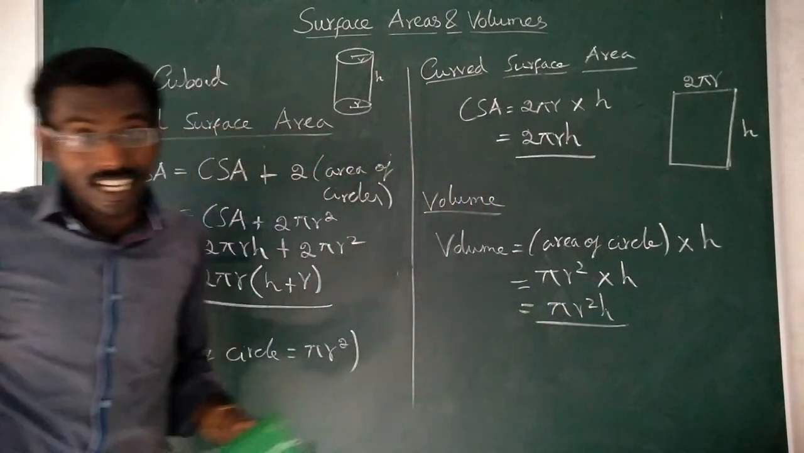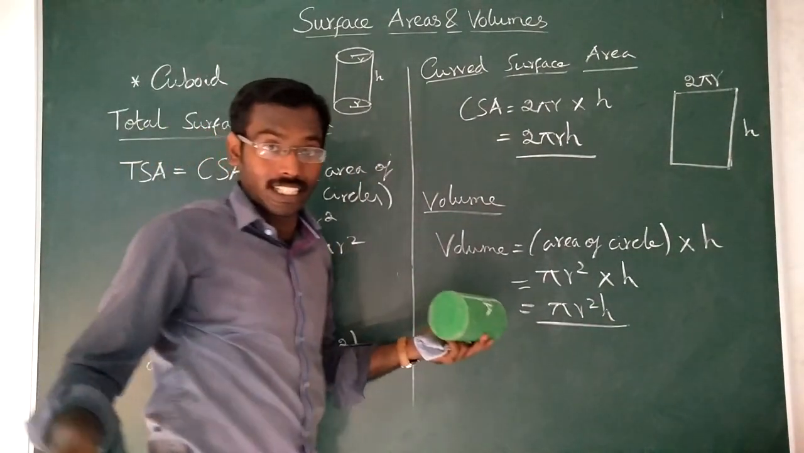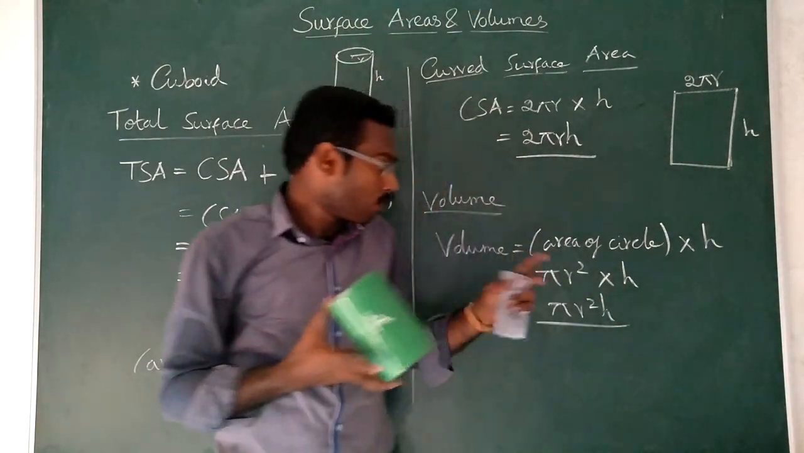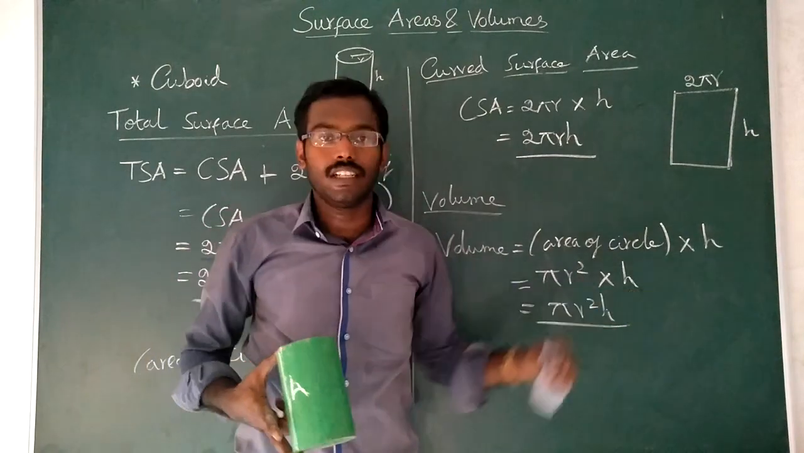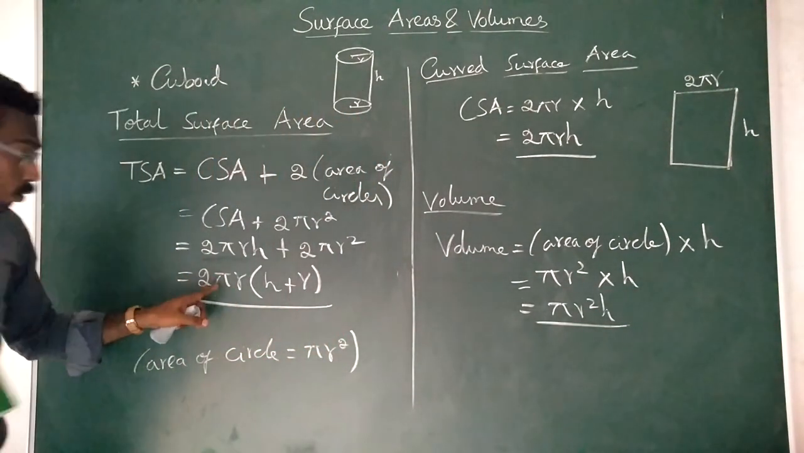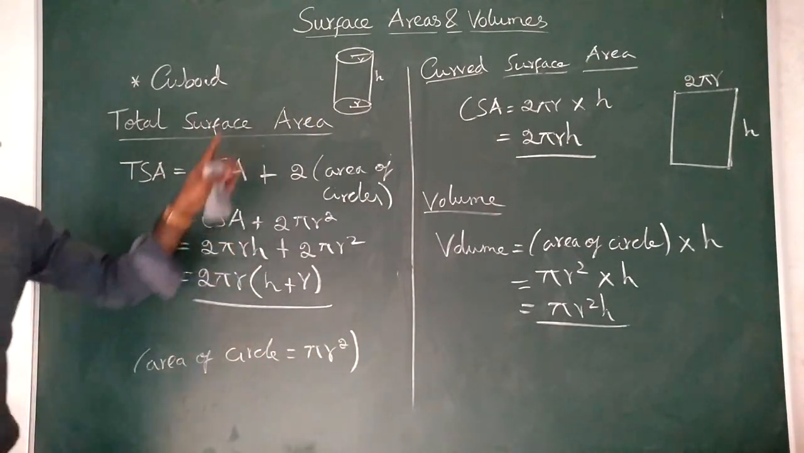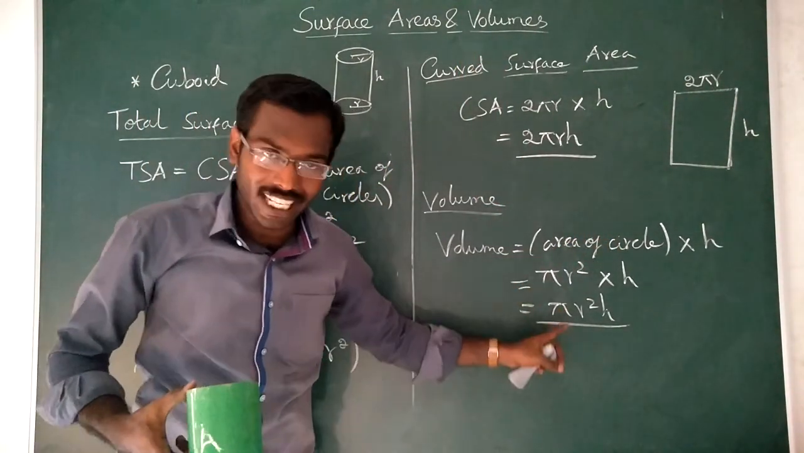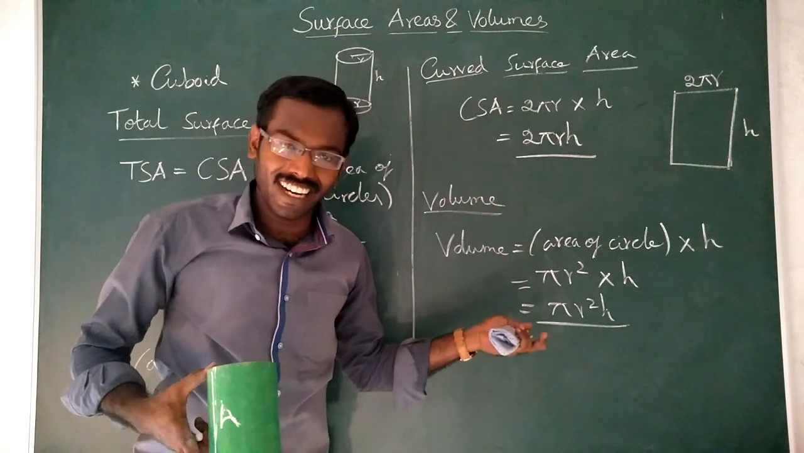Simple. If you imagine that a cylinder is made up of circle and one circle over the other up to h number of circle. So pi r square into h. That's it. So total surface area is 2 pi r into h plus r. Curved surface area is 2 pi r h and volume is pi r square h. It's easy, isn't it? Okay.